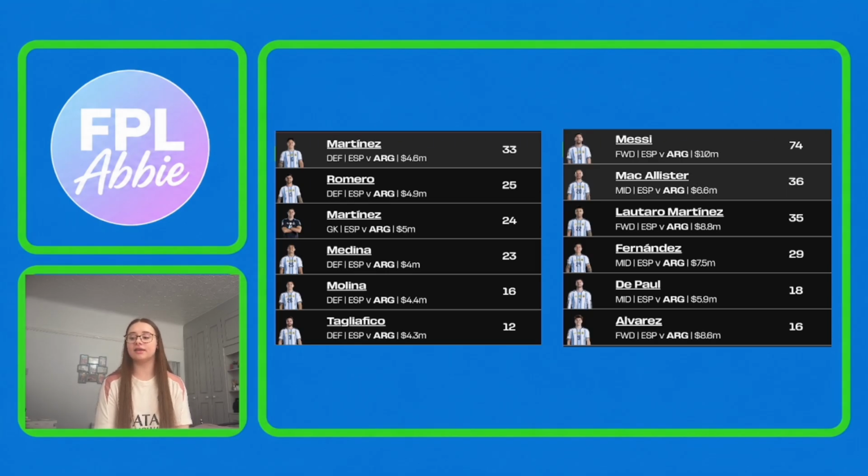I think Lautaro Martinez and Alvarez could potentially both be good options, as they have been getting more involved in the goals, but Lautaro Martinez probably won't start, so it's probably more likely that you get something off the bench if you went for him. And with Mbappe still being a good option for this week because of the golden boot race, and Oyarzabal and Messi obviously being good options, I think there probably just isn't the room for either Lautaro Martinez or Alvarez in your team.